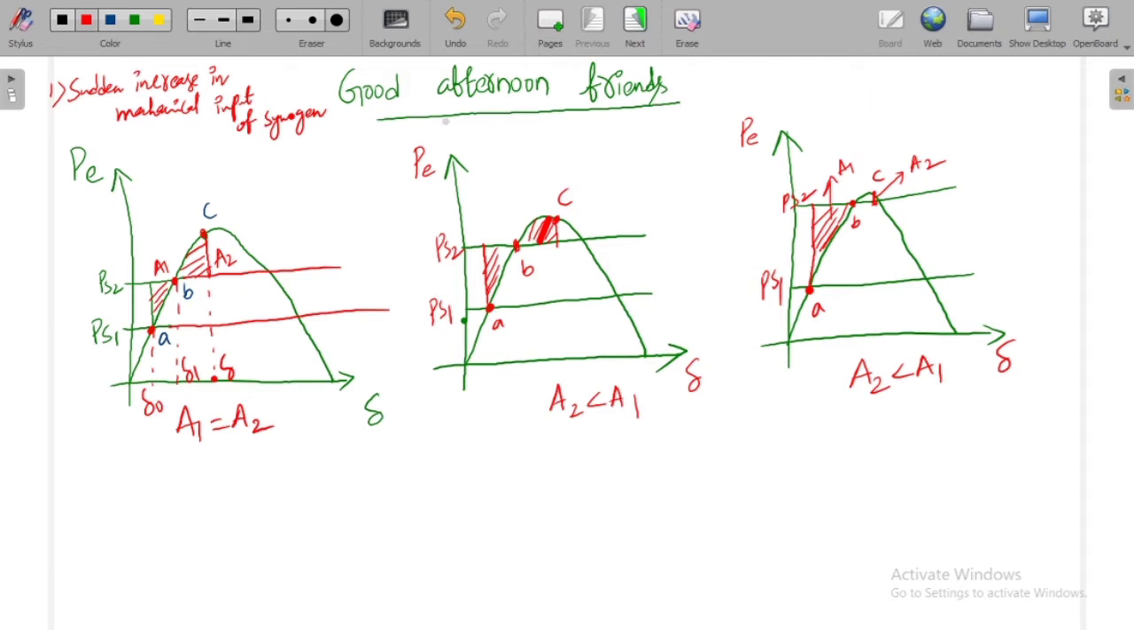Now here, if you observe, we have completed that discussion in the last video. Here the stability is achieved from the equal area criteria when area A1 is equal to A2. Now what happens when I go on increasing the mechanical input? I have shown 3 different situations where there is a different change from PS1 to PS2.